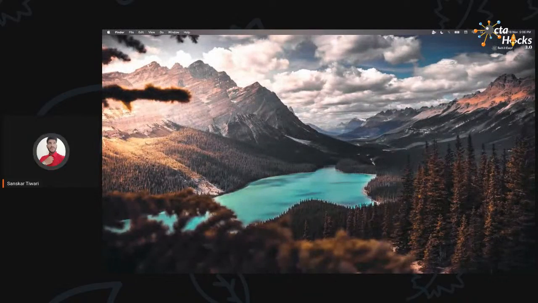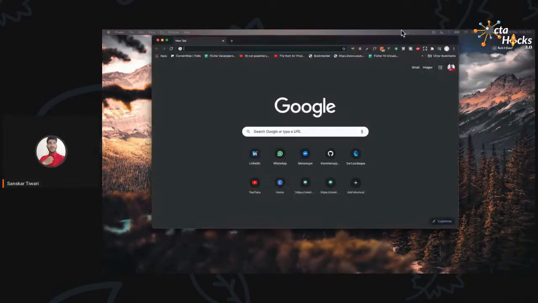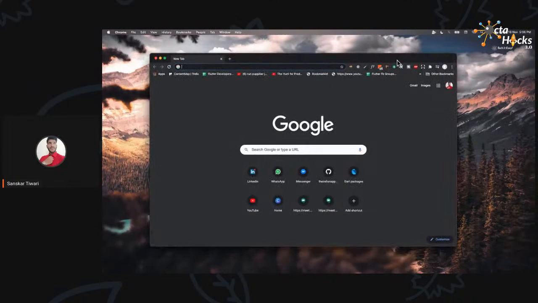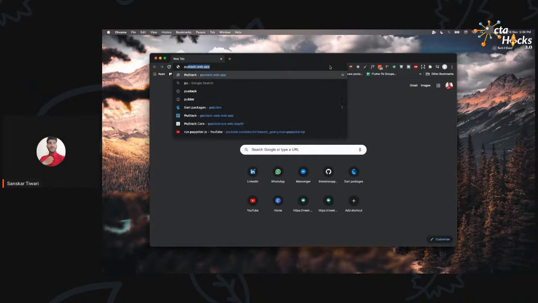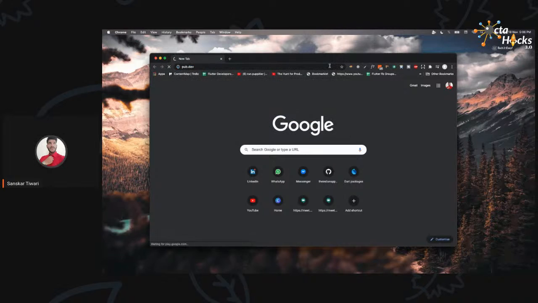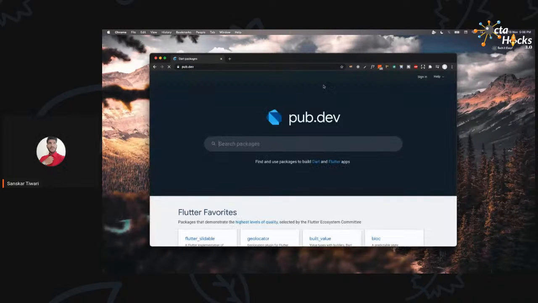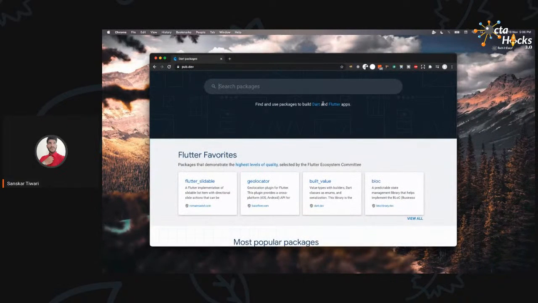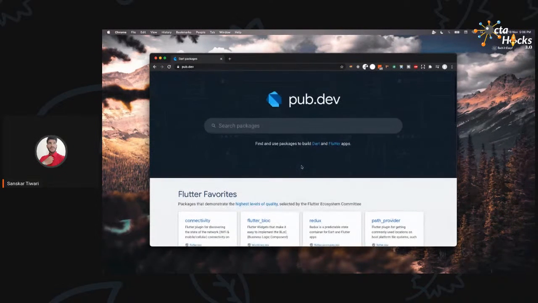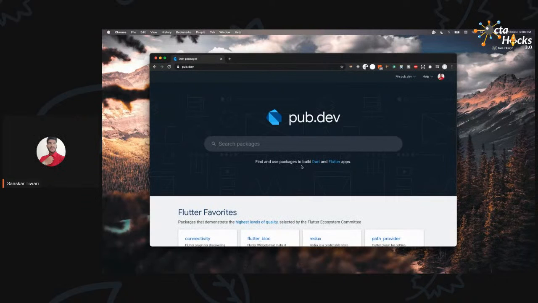So now let's talk about packages. As a developer, we can create different widgets and different functionalities which we are building, and we can provide them through pub.dev as a package which can be used by any other developer. They don't have to write the whole code from scratch. They can do different things via that. So first, what we are going to do.